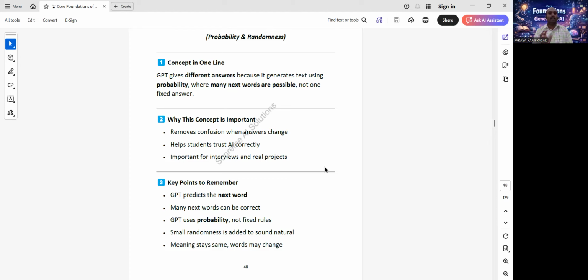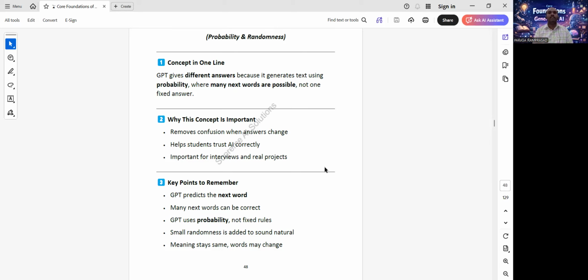First understand this. GPT does not store one fixed answer like one question, one permanent answer.